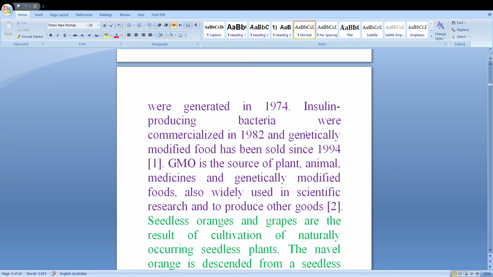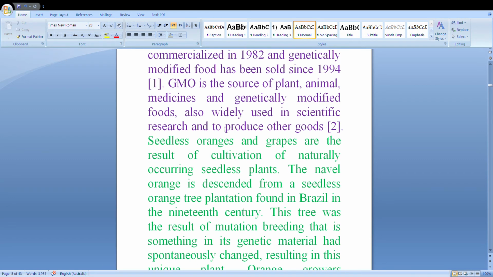Insulin-producing bacteria were commercialized in 1982, and genetically modified food has been sold since 1994. GMOs are the source of plants, animals, medicine, and genetically modified foods, and are also widely used in scientific research and to produce other goods.